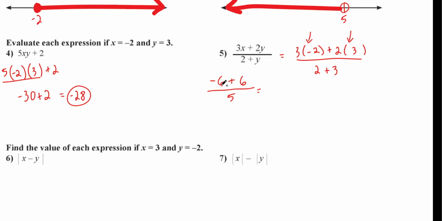Now watch what happens. Now I just simplify the top. Negative 6 plus 6 is 0 over 5. What's 0 divided by anything? It's 0. All right? And that's your answer right there. It's really pretty easy once you get those rules down, right? Once you establish what you do first and knowing that you multiply these things together, it's really not that bad.